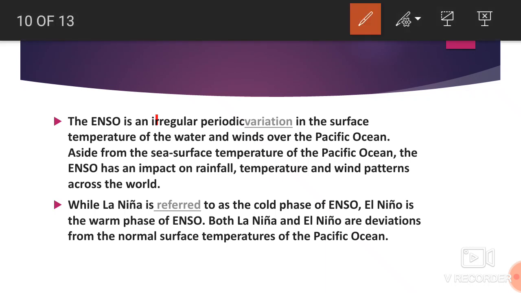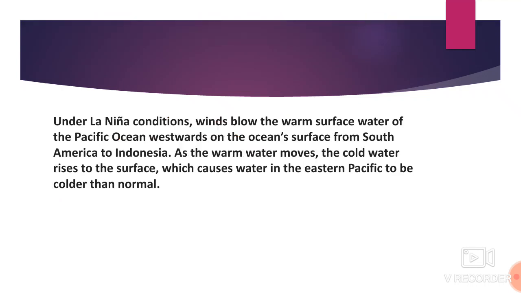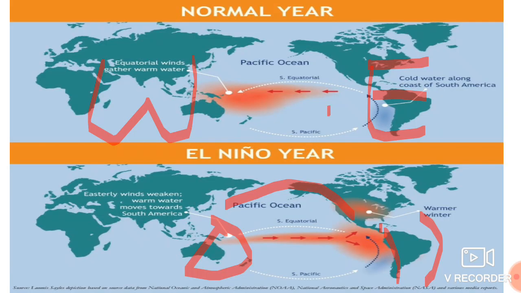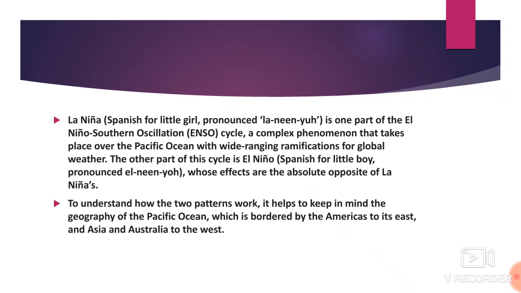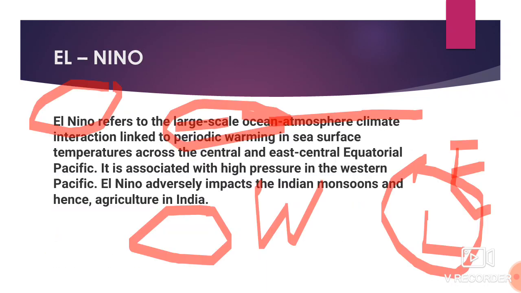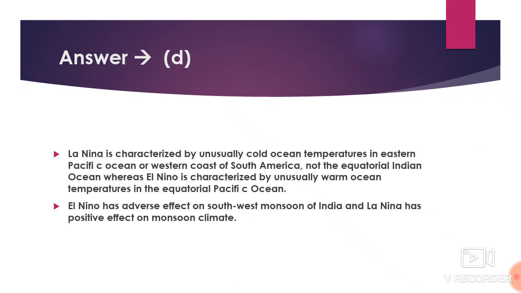ENSO is an irregular periodic variation in sea surface temperature and the wind over the Pacific Ocean. And aside from the sea surface temperature of the Pacific Ocean, it has an impact on the temperature, rainfall, and wind pattern of the world. La Nino is known as the cold phase, El Nino is the warm phase, and both La Nino and El Nino are deviations from the normal sea surface temperature. And I think we have repeated the same information. Yes, so we are clear with our concept. We have repeated the same piece of information multiple times, so it gets clear and sinks into our subconscious mind. So the answer is D.